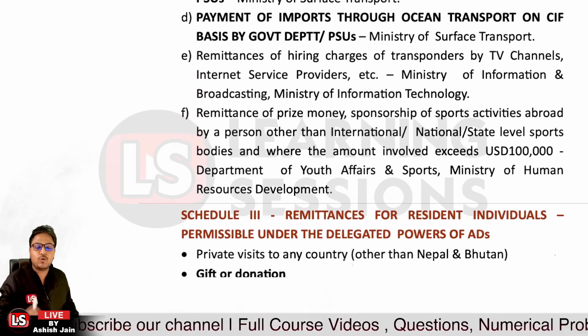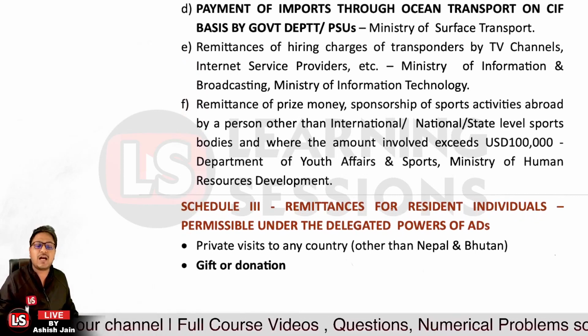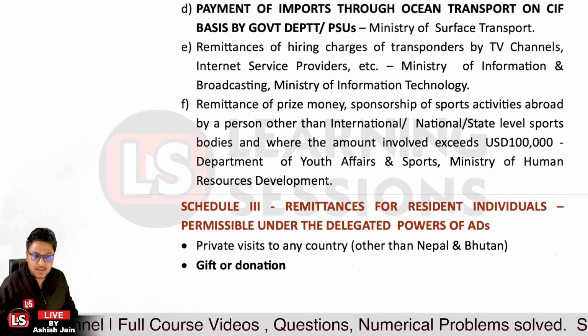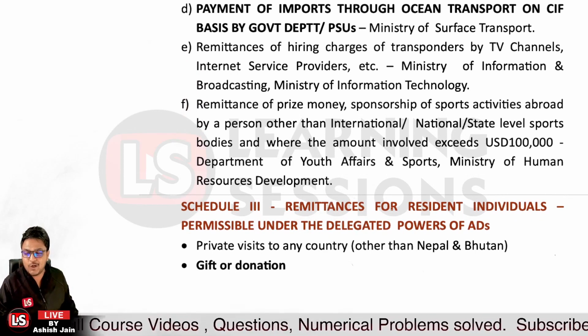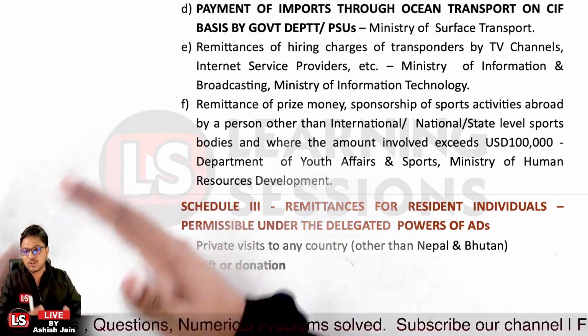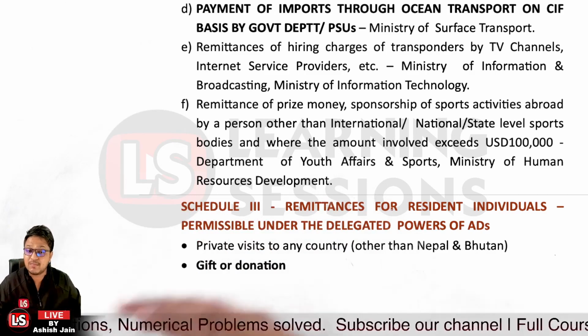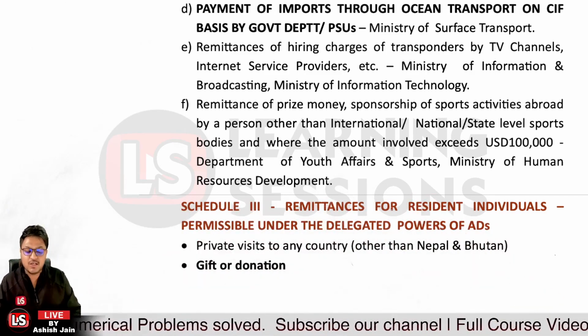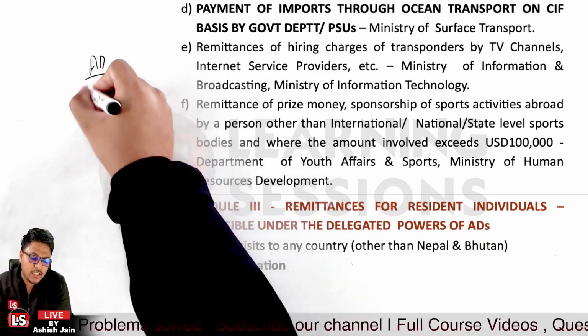Okay, and Schedule 3 is related to such transactions which are permitted, and for that particular purpose these powers have been delegated to the authorized dealers over there. So an authorized dealer is kind of a bank, which is authorized by the Reserve Bank of India, that you can take up these transactions, but authorized dealers are to take care of the due diligence.